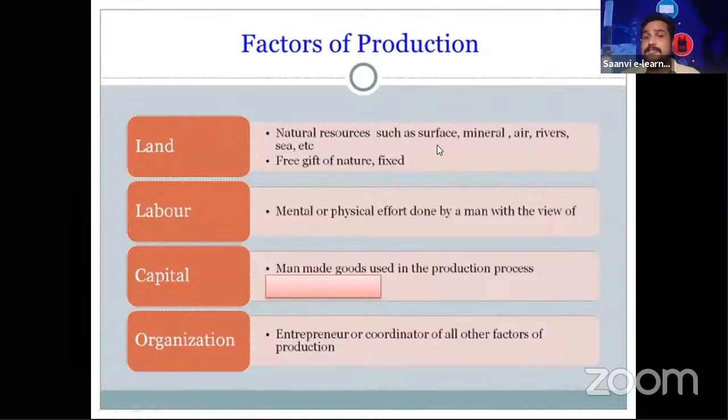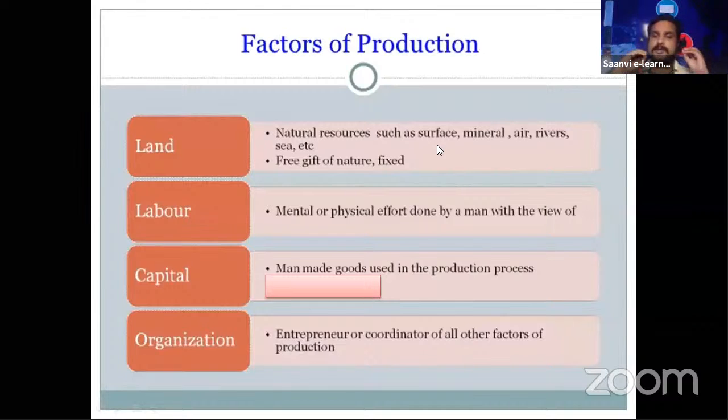And finally organization, an entrepreneur. You have a term here, or a coordinator, a person who can coordinate or regulate a factory or company, all other factors of production. Entrepreneur or coordinator of all other factors of production is called organization.